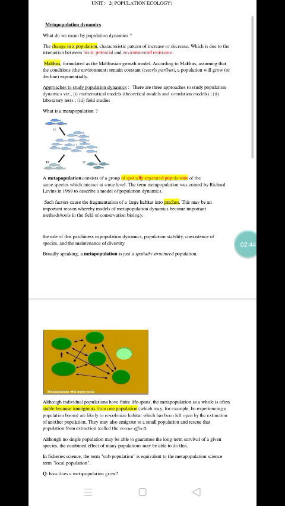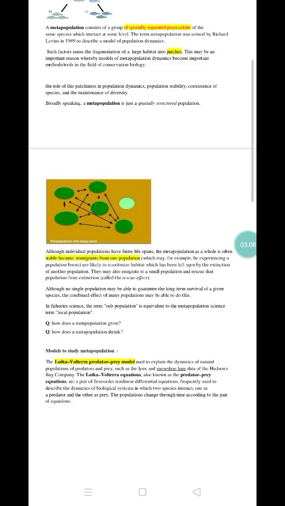And we study the role of each organism in the patchiness of a habitat, or the population dynamics, meaning either increase or decrease in the growth, and coexistence of more than one species in the same habitat, as well as the causes of species extinction. So very broadly speaking, metapopulation means a spatially structured population, meaning any animal species whose population is spread in different patches spatially.